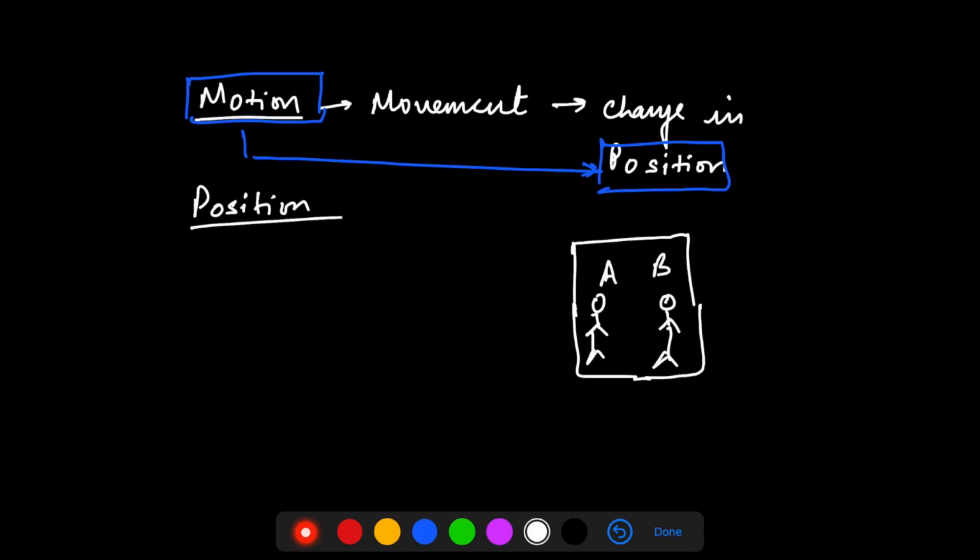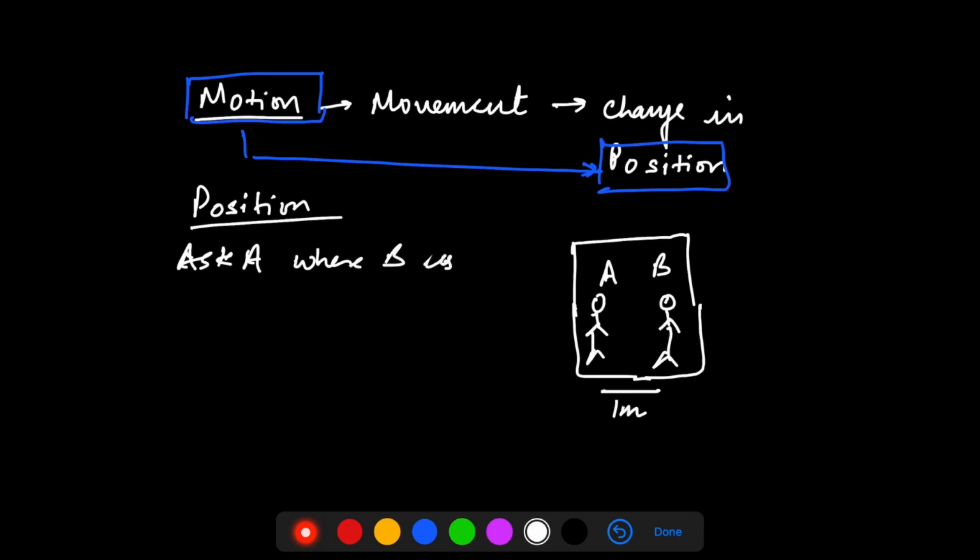and there are two persons standing over here. I'll name them A and B. And let's say they are standing at a certain distance, let's say 1 meter. Now if I ask you what is the position of B with respect to A, or rather I ask A, right?